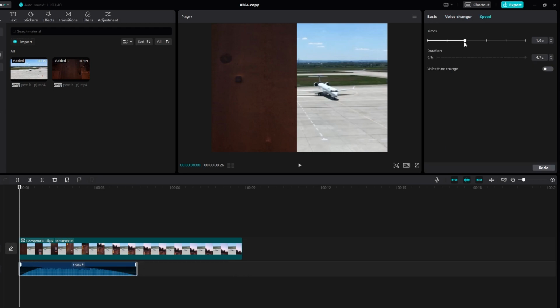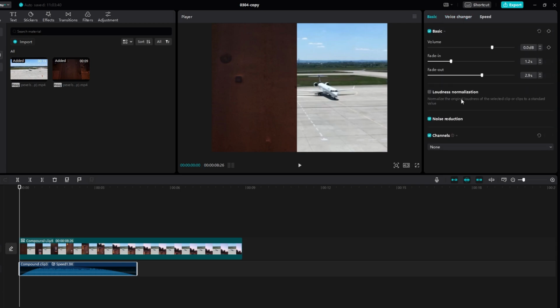If adjustments are needed, go back and fine-tune the volume, fades, noise reduction or voice effect. Once you are satisfied with the audio edits, save your project to preserve changes.